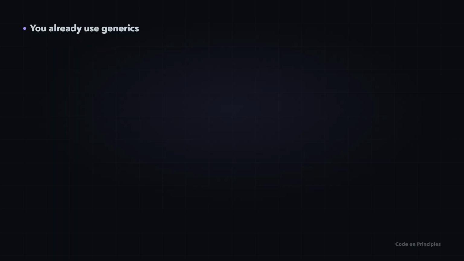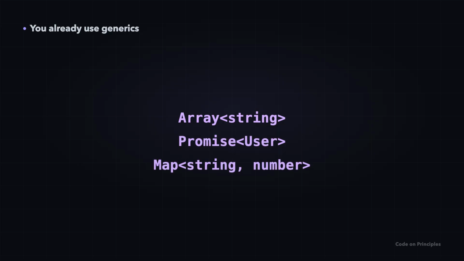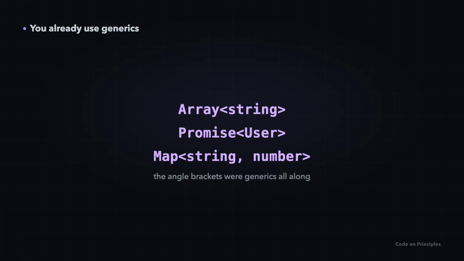And here is the part that surprises people. You have been using generics already. An array of strings is Array of string. Promise of a user, a Map from string to number. Those angle brackets you have typed for months, generics the whole time. The only new step is writing your own instead of just using theirs.